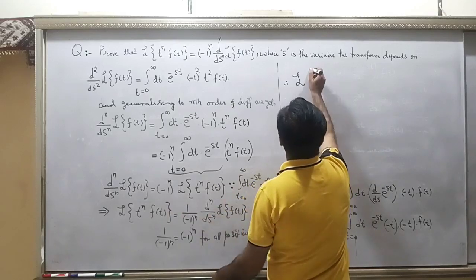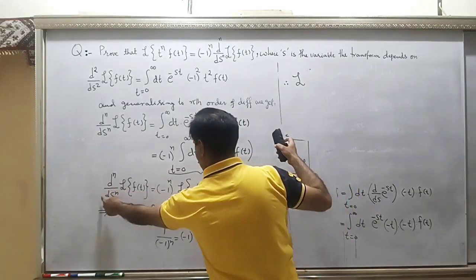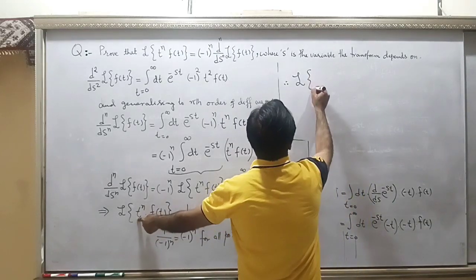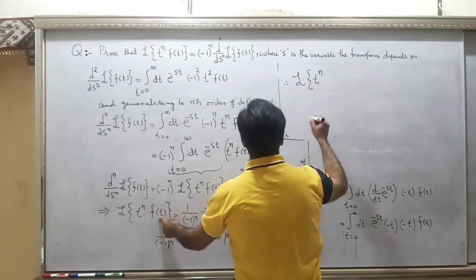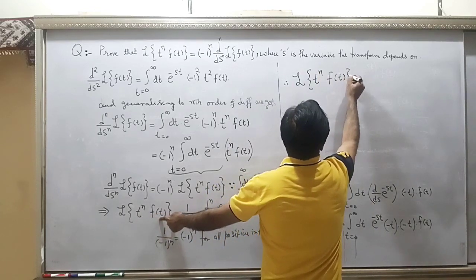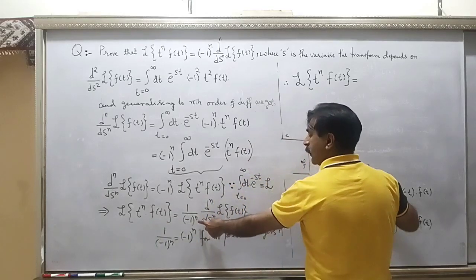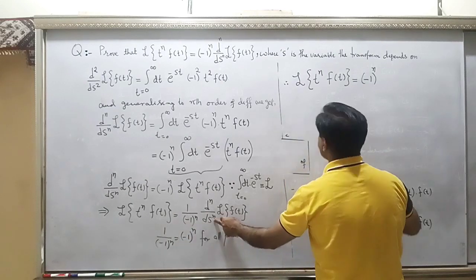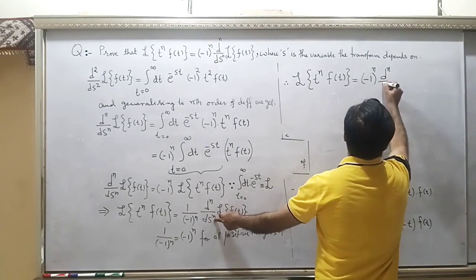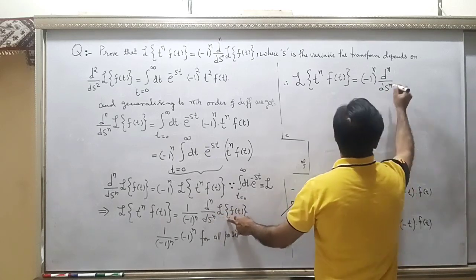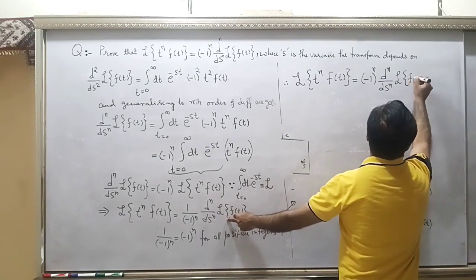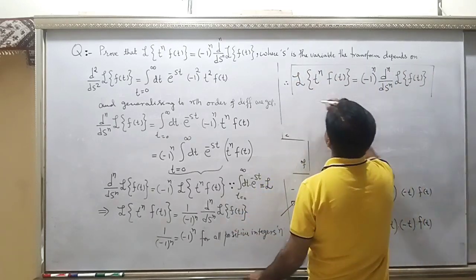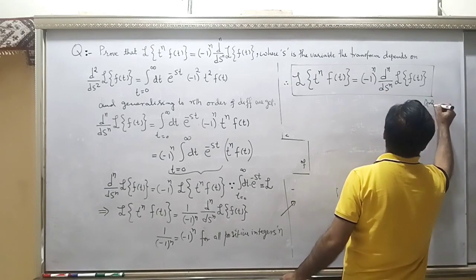Therefore the Laplace transform of t to the power n into f(t) is equal to minus 1 to the power n according to this relation, and the rest of the things are the same, d^n/ds^n into the Laplace transform of f(t). And this is the result which we were asked to prove in the statement of the question.